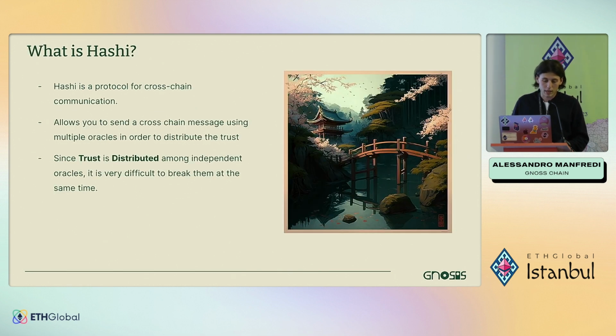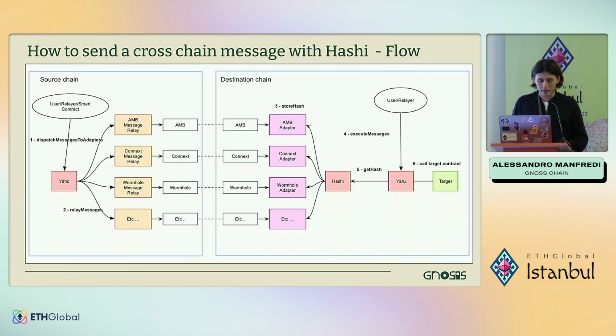So what is Hashi? Hashi is a protocol for cross-chain communication that allows you to send a message cross-chain by using more than one oracle. The goal of Hashi is to distribute the trust among independent oracles, since in this way it will be very difficult to break them all at the same time. So now let's move on to the most technical part.